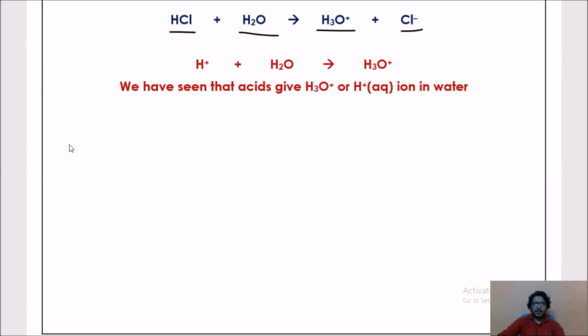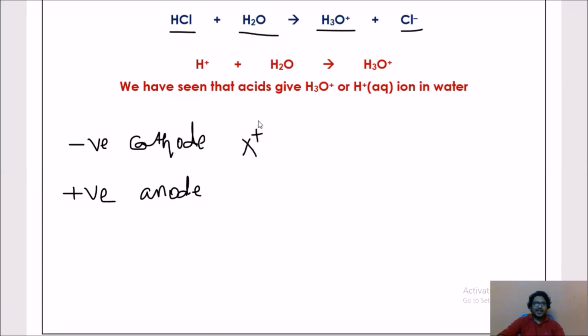I'll clarify it. The negative terminal is known as cathode and the positive terminal is known as anode. Now, what is cation, anion? It is so simple. Positive charges will always be attracted to negative. If you find any ion, for example X plus, it is attracted to the cathode, so let us call it a cation.